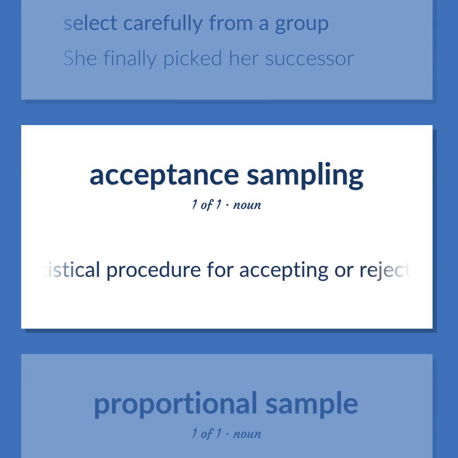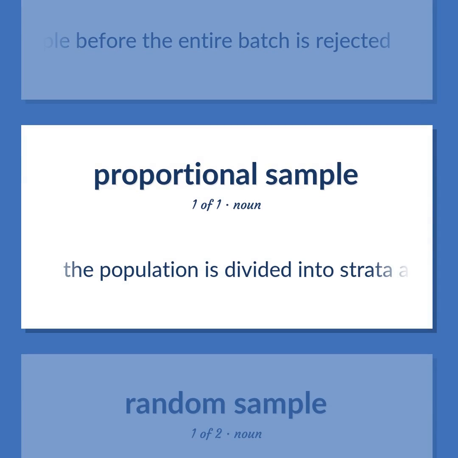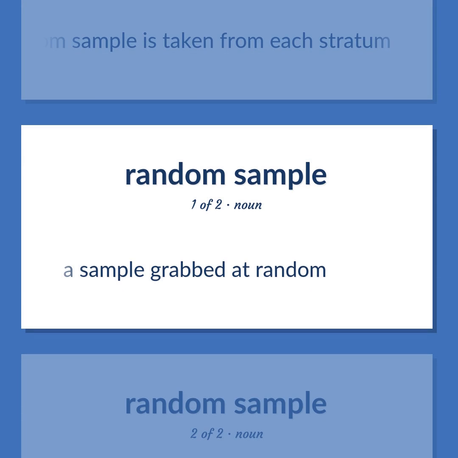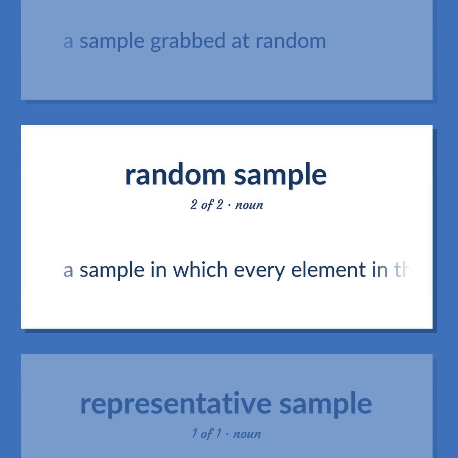Sampling: A statistical procedure for accepting or rejecting a batch of merchandise or documents. Involves determining the maximum number of defects discovered in a sample before the entire batch is rejected. The population is divided into strata and a random sample is taken from each stratum. A sample grabbed at random. A sample in which every element in the population has an equal chance of being selected.